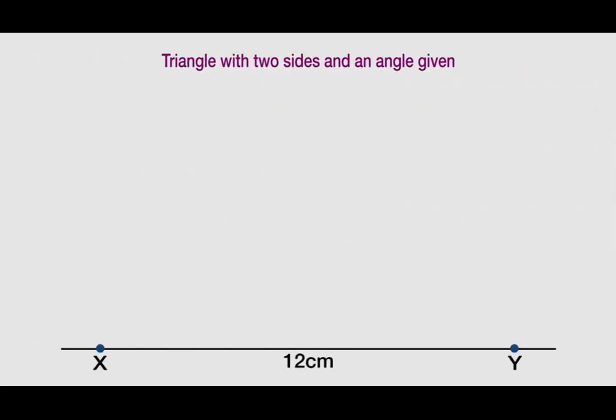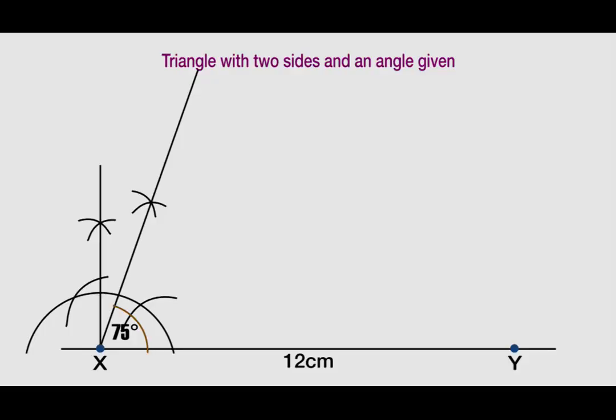We will draw the line XY, indicating clearly the points X and Y, which are 12 centimeters apart. Now using X as a vertex and the length XY as the baseline, we will construct the angle 75 degrees at X. I believe you remember how to construct your 75 degrees angle.